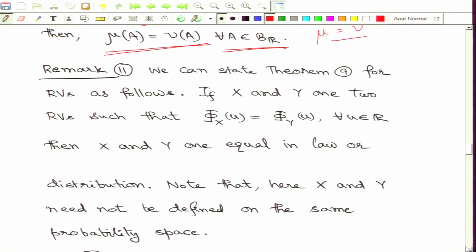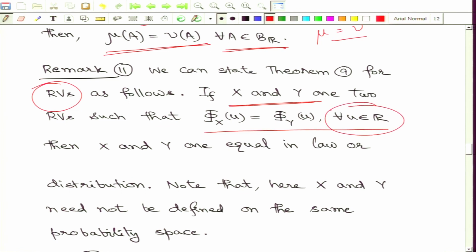So, first we can state this version of the theorem in terms of random variables. It goes like this: if X and Y are two random variables such that their characteristic functions match on the real line, then X and Y must be equal in law or equal in distribution. We can also say X and Y have the same law. Here we have to note that the random variables X and Y may be defined on different probability spaces, but we can still look at the corresponding characteristic functions, and if these characteristic functions match, then X and Y are equal in distribution.